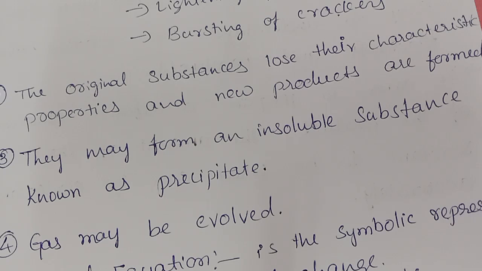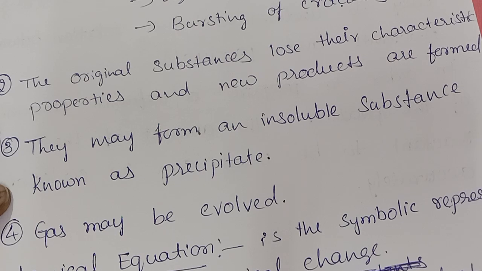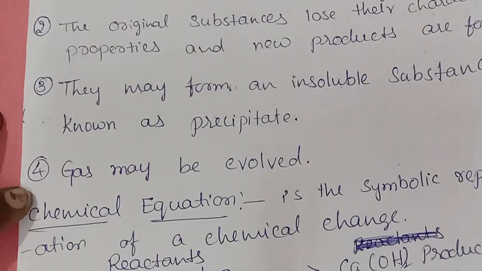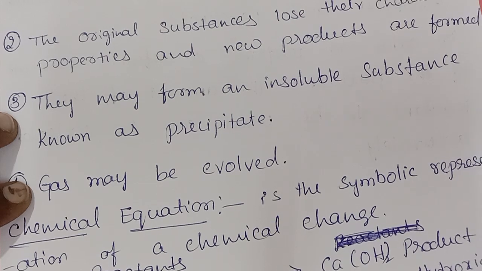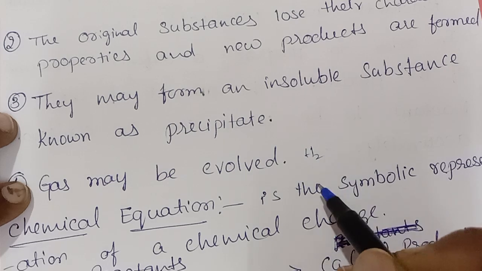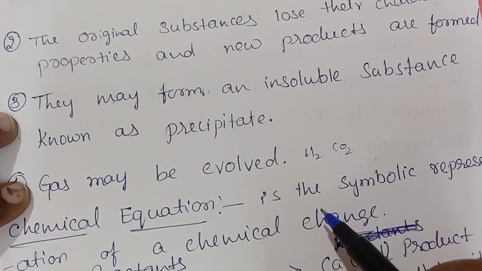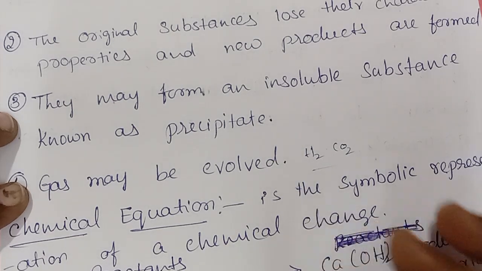They may form an insoluble substance known as a precipitate. After any chemical reaction, it may form a precipitate. We are using the word "may", so it may form a precipitate. Right? Gas may be evolved. In some chemical reactions, gas may be evolved. Mostly we'll get hydrogen when metals react with acids. Sometimes it releases carbon dioxide. Whenever you are burning something, it releases carbon dioxide, right? So gas may be evolved.